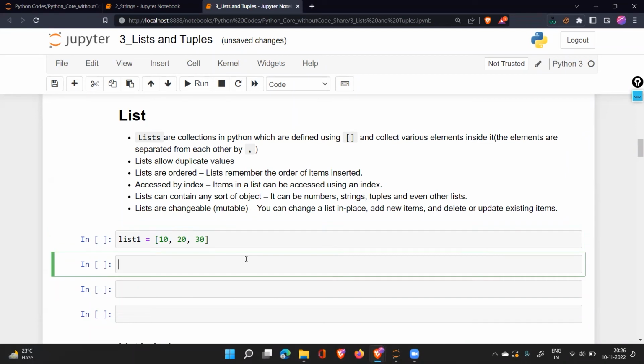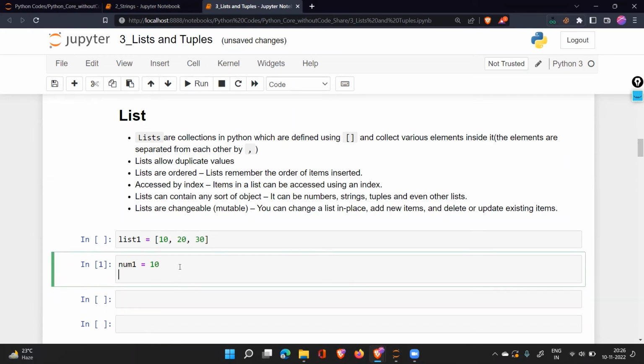When you make a normal variable, that is num1 is equal to 10, in here you can just have one value. Correct? You can basically have one value. You won't be doing something like this, just one value at a time. If you want to store another value, you will say num2 is equal to 20. You'll do this.